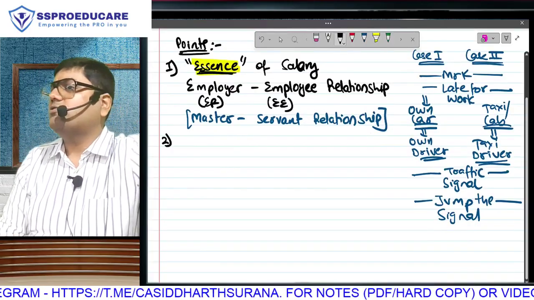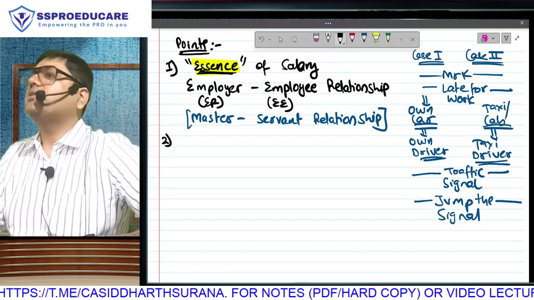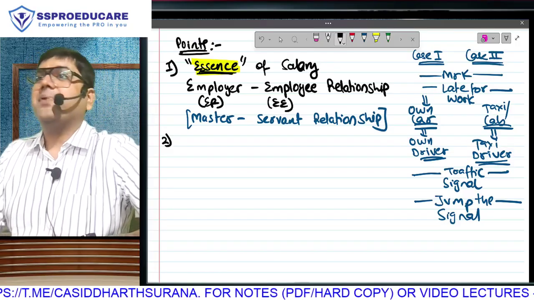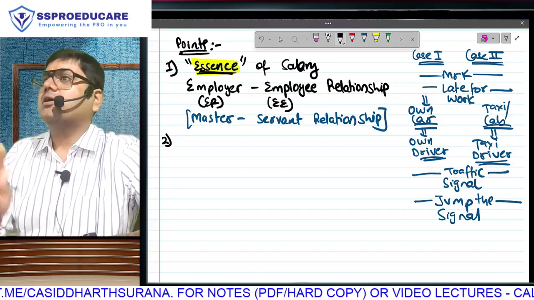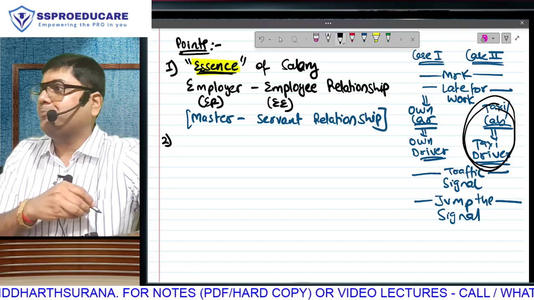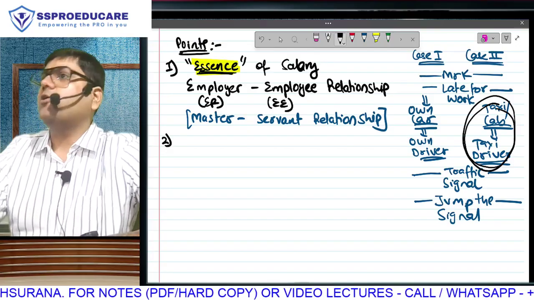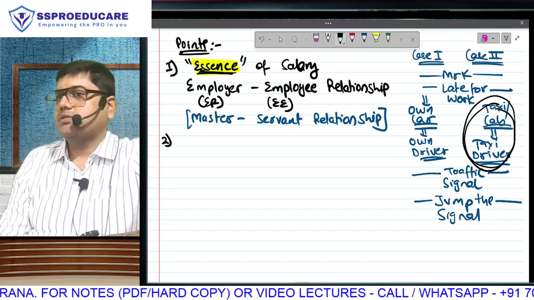What is the only condition to tax an income under salary? Employer-employee relationship. If payer is employer and payee is employee, the income is salary. And if they don't share an employer-employee relationship, it is an independent assignment. So it can be anything on the planet, but it will not be salary.